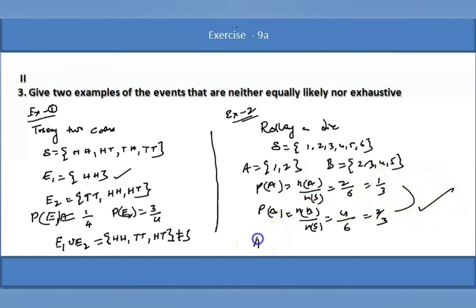And also, what is A union B? A union B is 1, 2, 3, 4, 5. 6 is missing here, so it is not equal to the sample space. Therefore, they are not exhaustive. These are the two examples which show that the events are neither equally likely nor exhaustive.